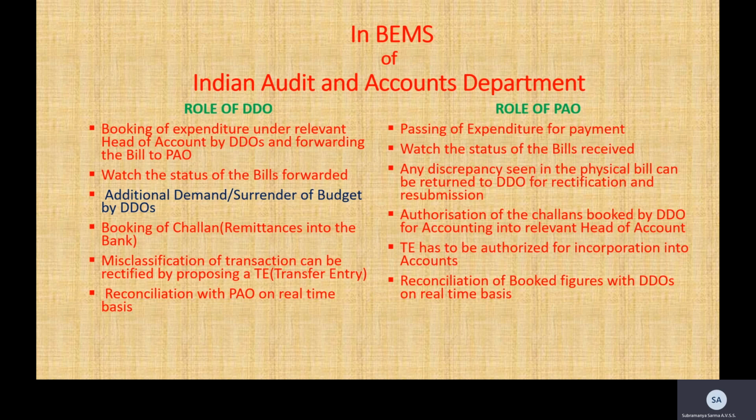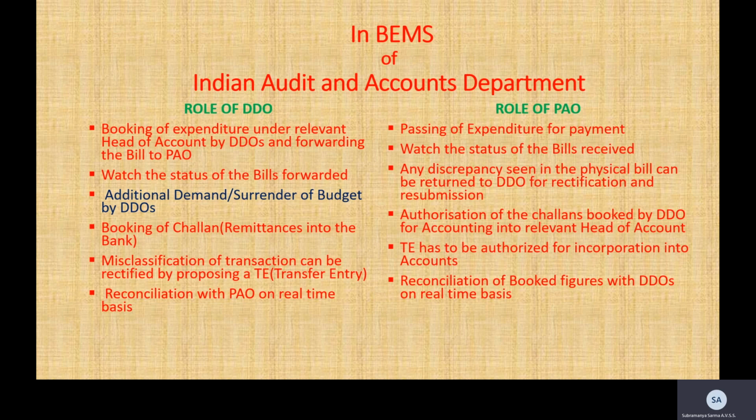Then the status of the bills forwarded, and if there is any requirement of additional demand or anything to be surrendered, the DDO takes up on a timely basis. And booking of challans, as we already discussed. Next, misclassifications can be rectified through a transfer entry, and reconciliation with the PAO on a real-time basis. All these come under the role of the DDO.